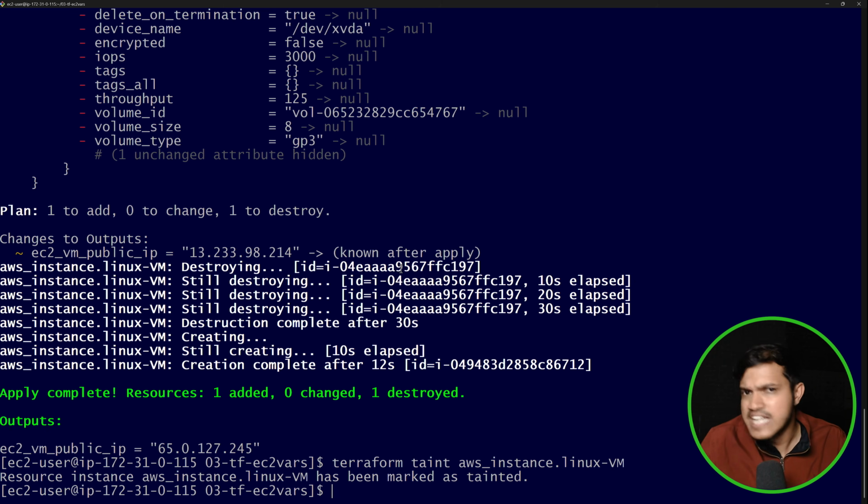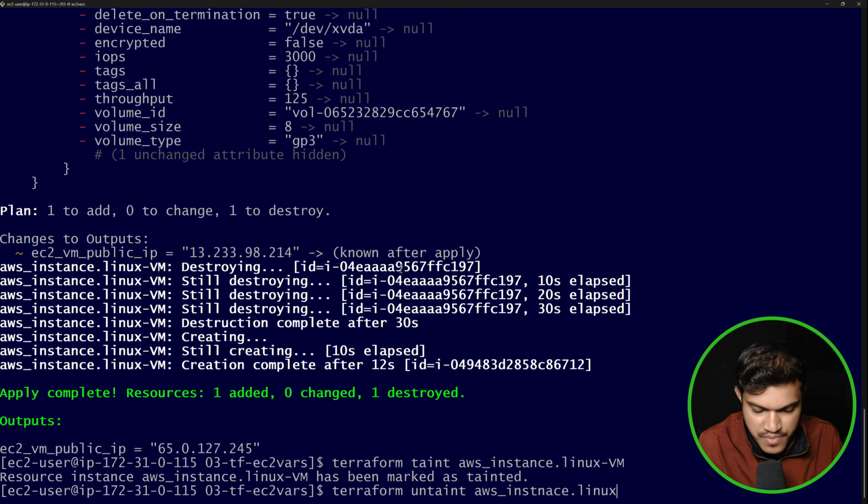Once it is in the taint state, can we untaint that? The answer is yes, for which you just have to run one command, terraform untaint. You just have to write terraform untaint, and then say which resource you want to untaint. This is the resource I want to untaint: aws_instance.linux-vm. Okay, there is a spelling mistake here. Instance. Okay, aws_instance.linux-vm. I would like to untaint this particular resource.